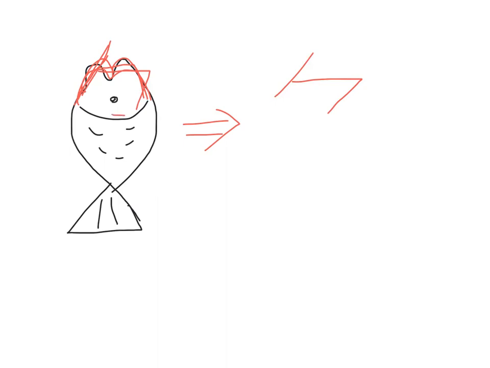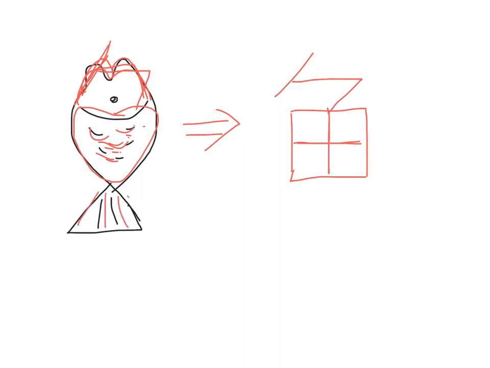And also the body, different shapes, but to standardize that, we use a square. Let's draw a square. And then the fish's body is not smooth. They have scales, and then we use a crossing to represent that the fish's body is not smooth. It's like a field. It's never flat, smooth. And then, of course, fish have tails. So they use 1, 2, 3, 4 dots to show this sign is about a fish.